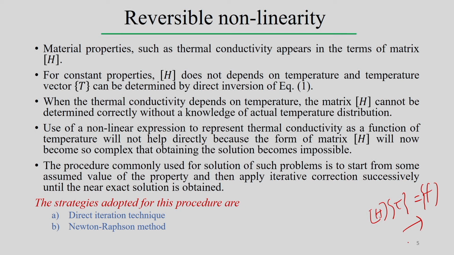But when thermal conductivity depends on the temperature, then the matrix H cannot be determined correctly without knowledge of the actual temperature distribution. That means, since we are solving for temperature, if we do not know the actual temperature distribution, then we cannot correctly form the H matrix. So, therefore, we need the information of these things.